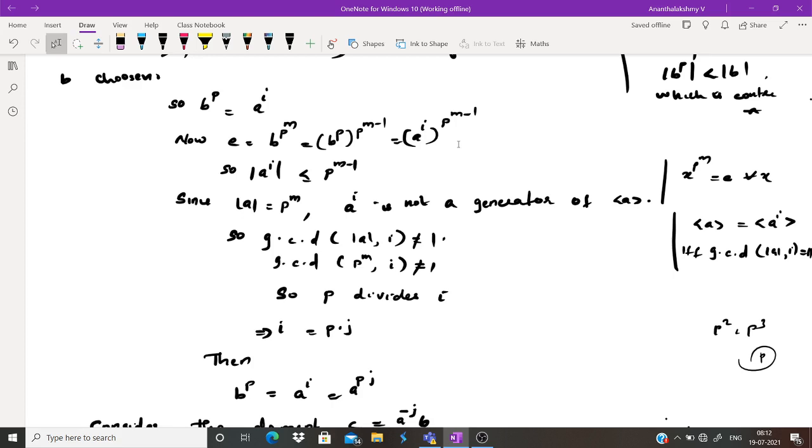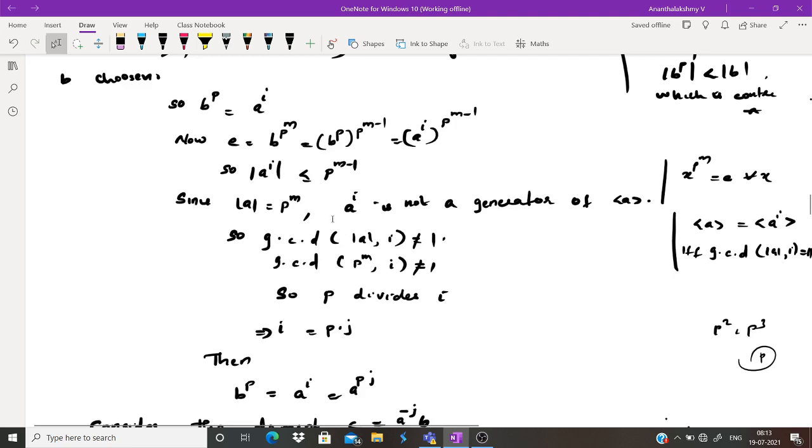So what is the possibility for the order of A raised to I? It can be P raised to M minus 1 or less than P raised to M minus 1. So what about the order of A? The order of A is P raised to M. So surely A raised to I cannot generate A. A raised to I is not a generator of the cyclic group generated by A. So we have another result like this: the cyclic group generated by A is equal to the cyclic group generated by A to the power I if and only if GCD of the order of A comma I equals n.